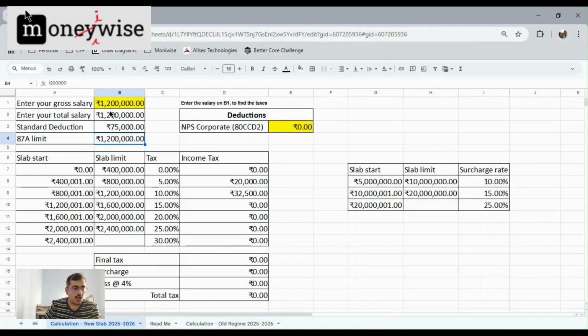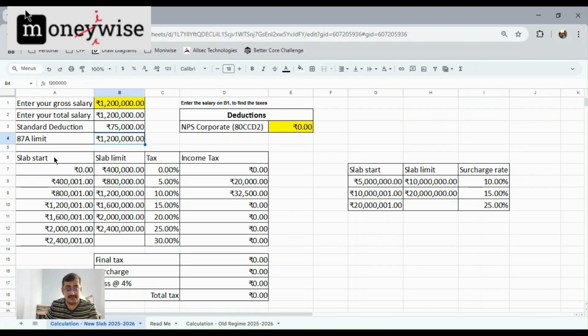A quick word on how the new tax is calculated. So you have the gross salary, you have the standard deduction of 75,000, you have the 87A limit of 12 lakhs. Then you have the slabs 0 to 4 lakhs, 4 to 8, 8 to 12, 12 to 16, 16 to 20, 20 to 24, and 24 plus.